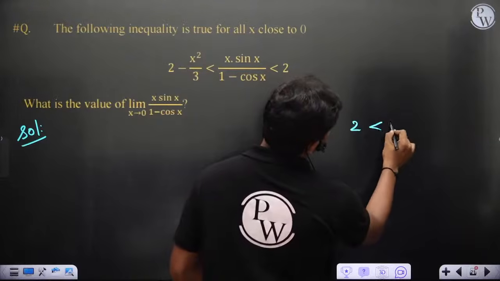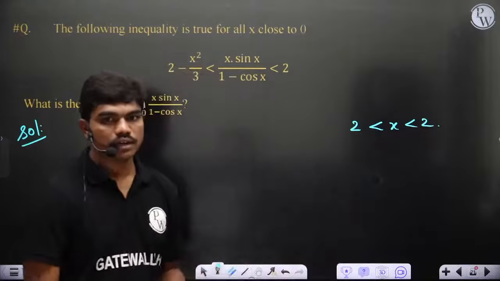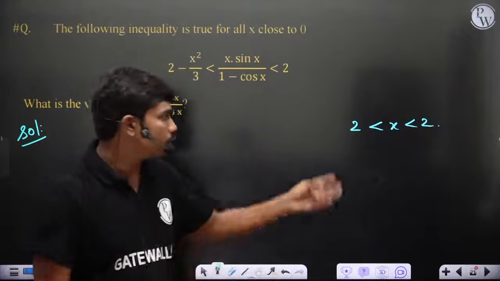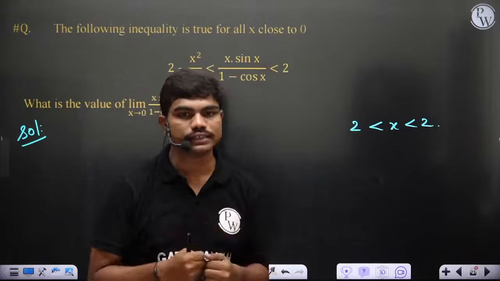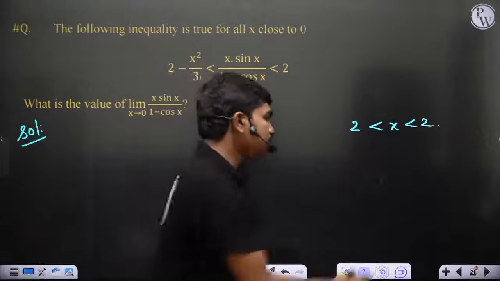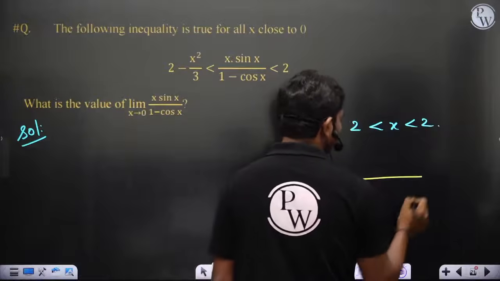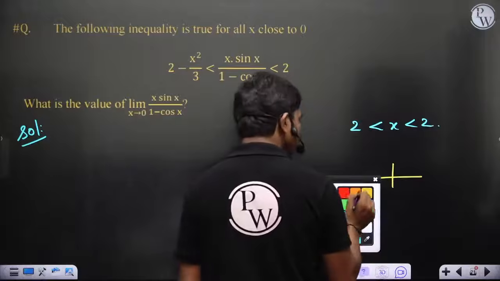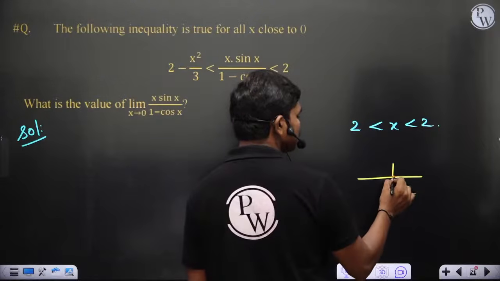2 less than x less than 2, for example. Let's say you have a number like this; the value of x is trapped between 2. This is 2 and this is also 2. That means x should stay at 2. It cannot move anywhere. Correct? Yes or no? If you see on a real line, let's say this is the value x is equal to 2, and the upper limit and lower limit of this x is only 2.